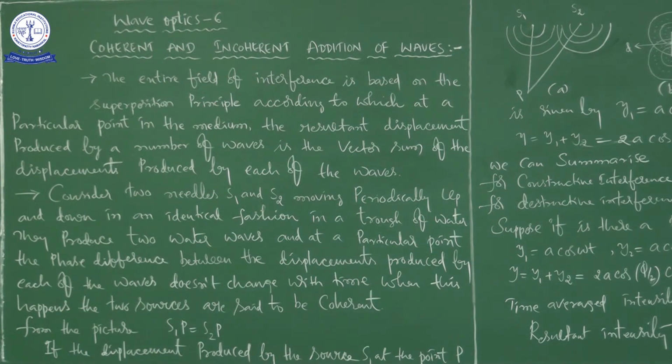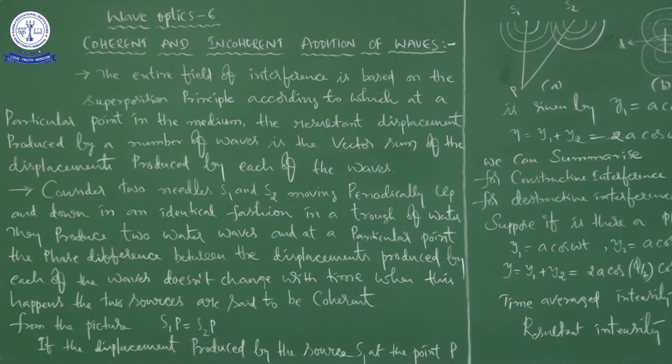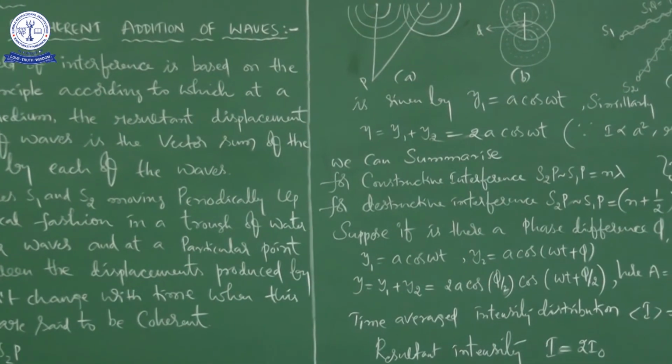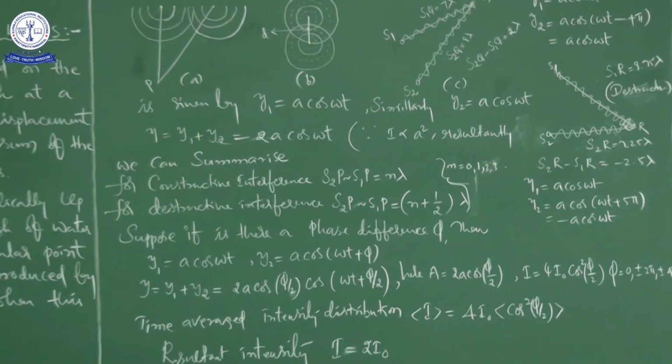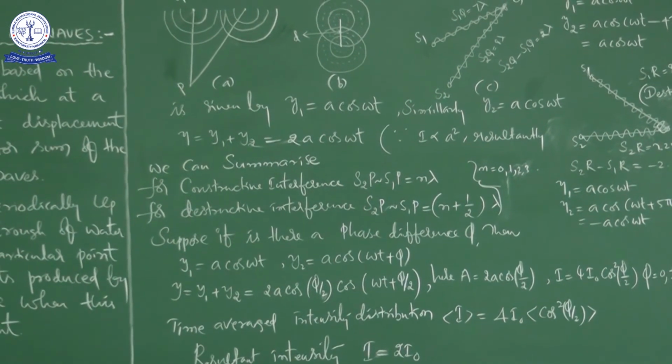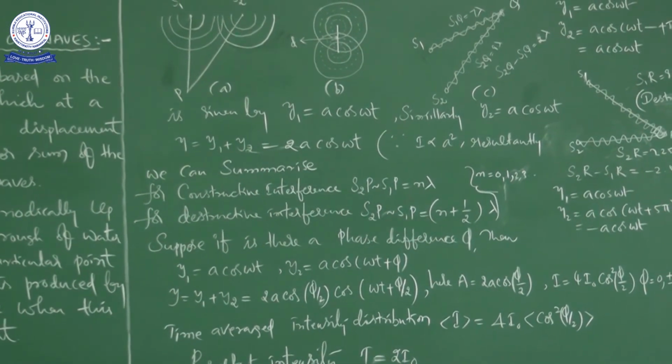Now, if the displacement produced by the source S1 at the point P is given by y1 is equal to a cos omega t.